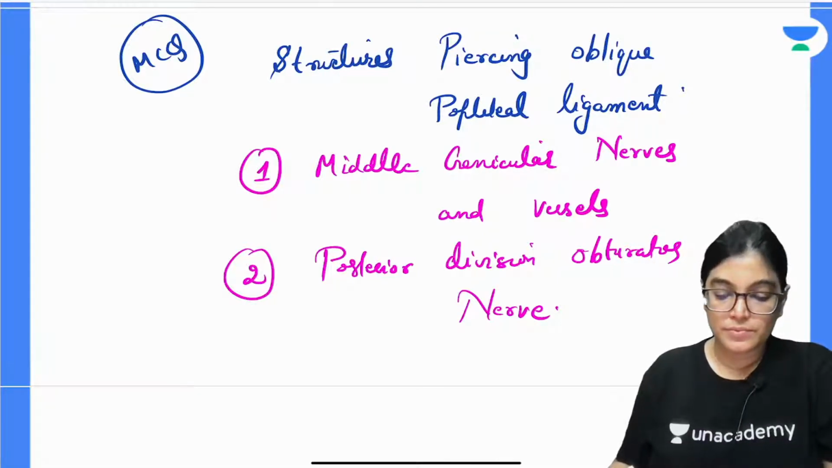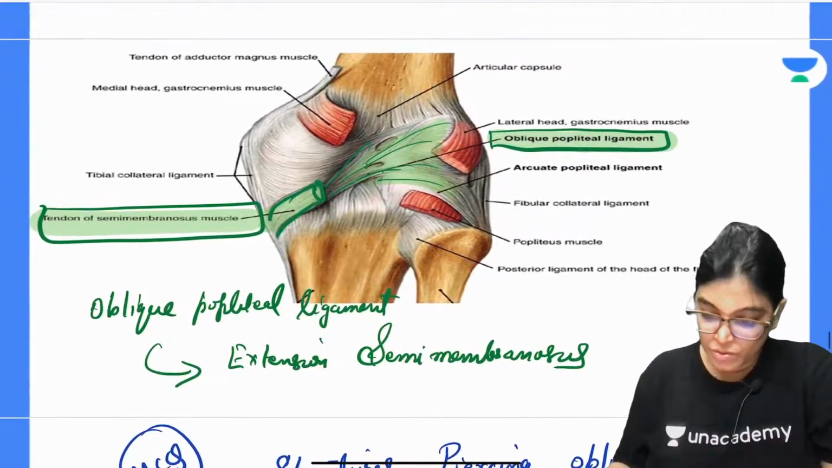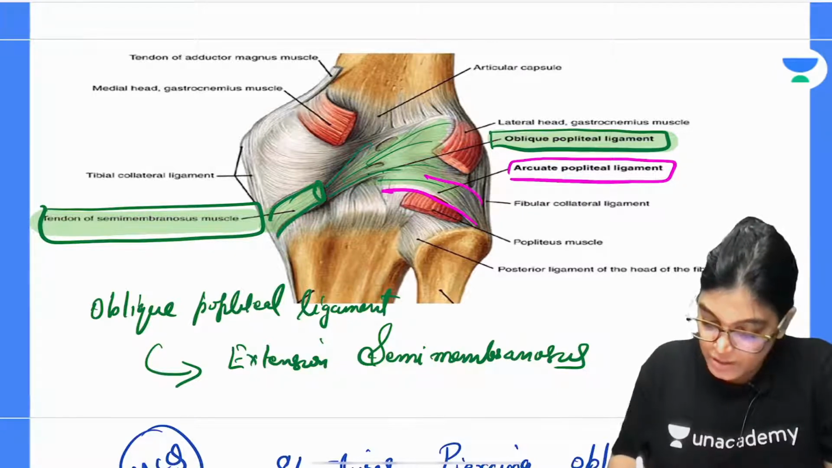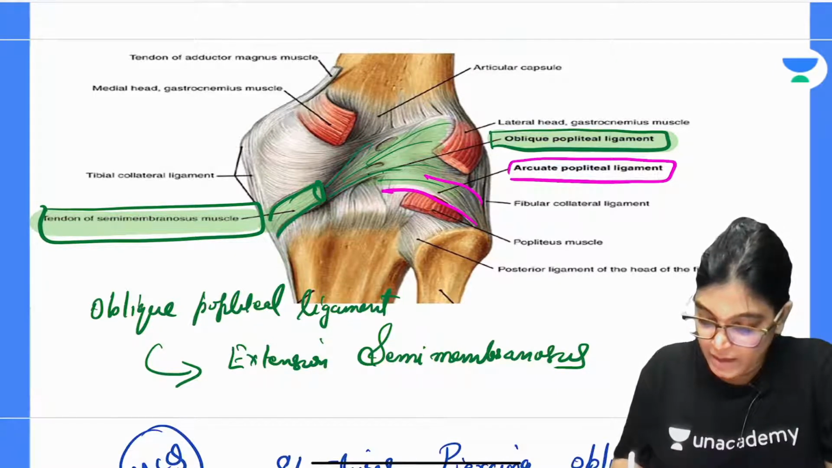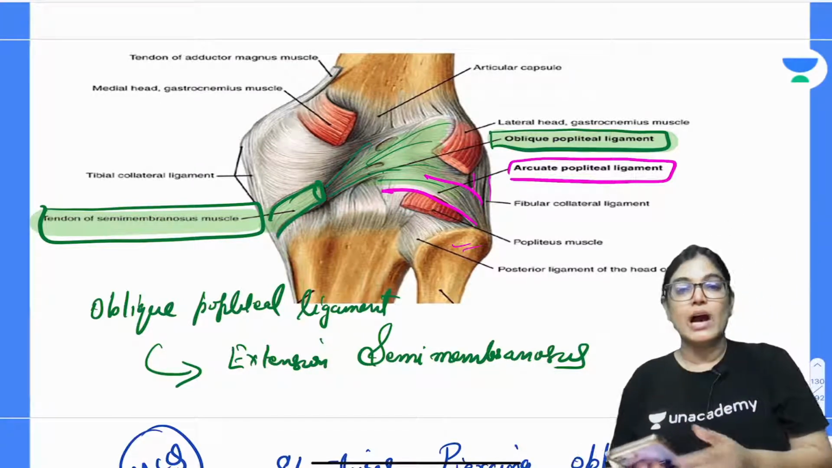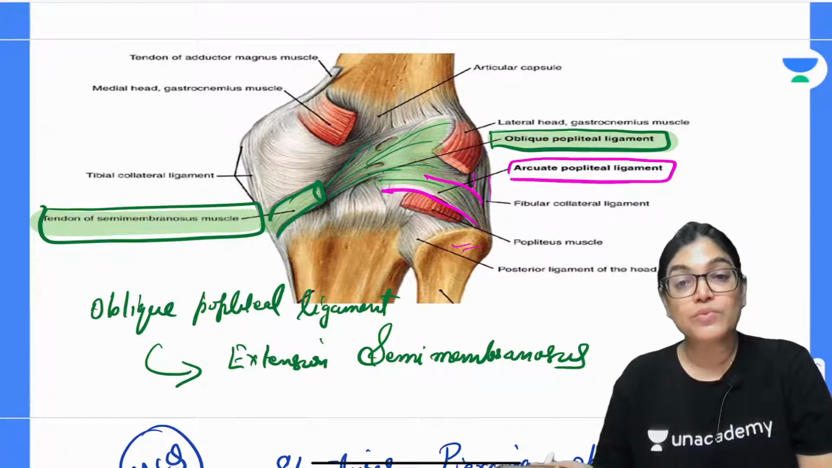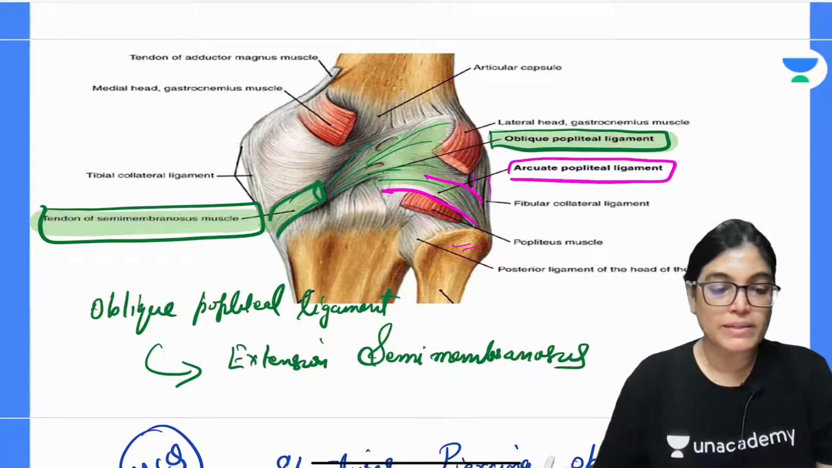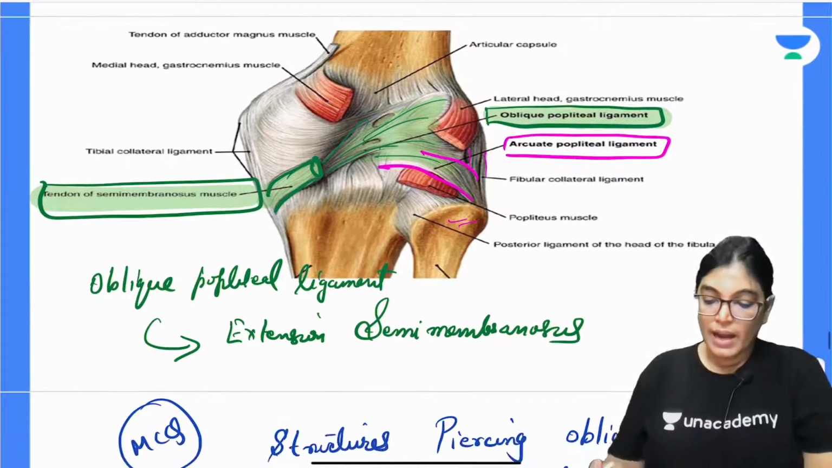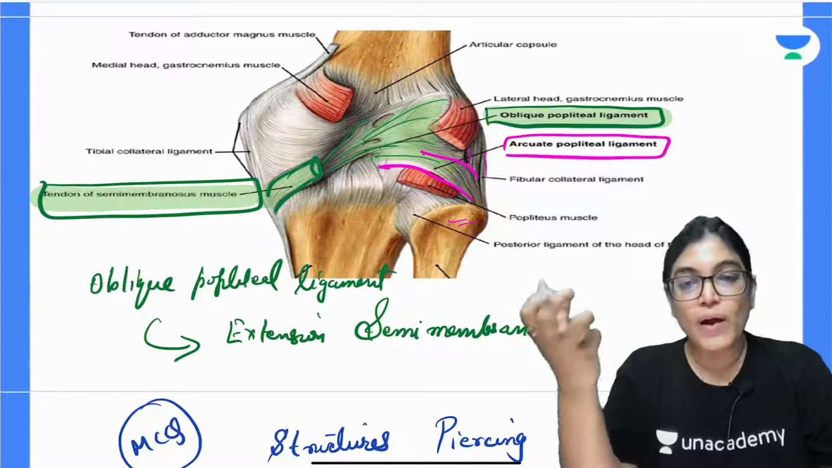Important for MCQs. So yes, here one more ligament is important for you to know, which is shown: the arcuate popliteal ligament. As you can see here, it is again having an extension. It has two components and it is diverging from the head of fibula. The arcuate popliteal ligament is actually Y-shaped, and its stem is attached to the styloid process of fibula.